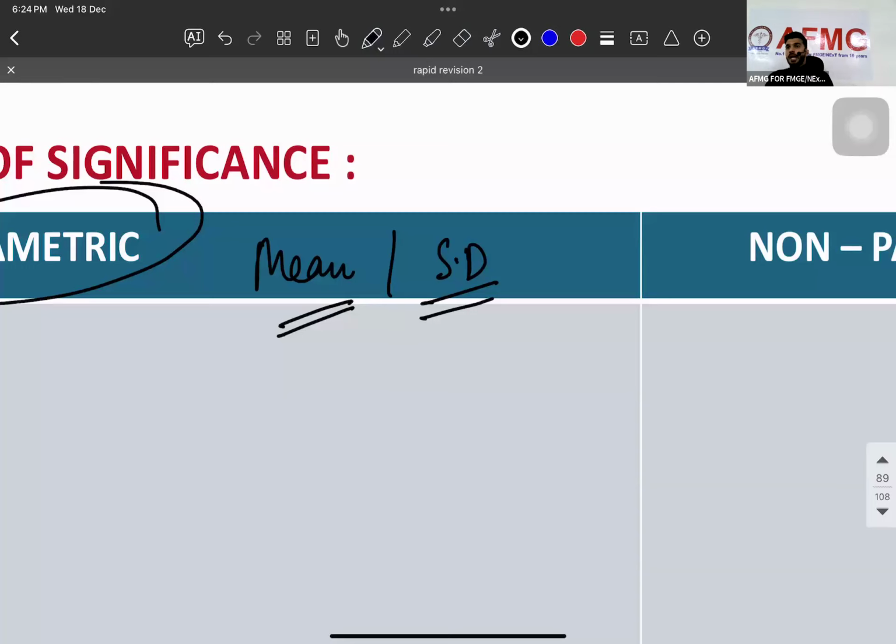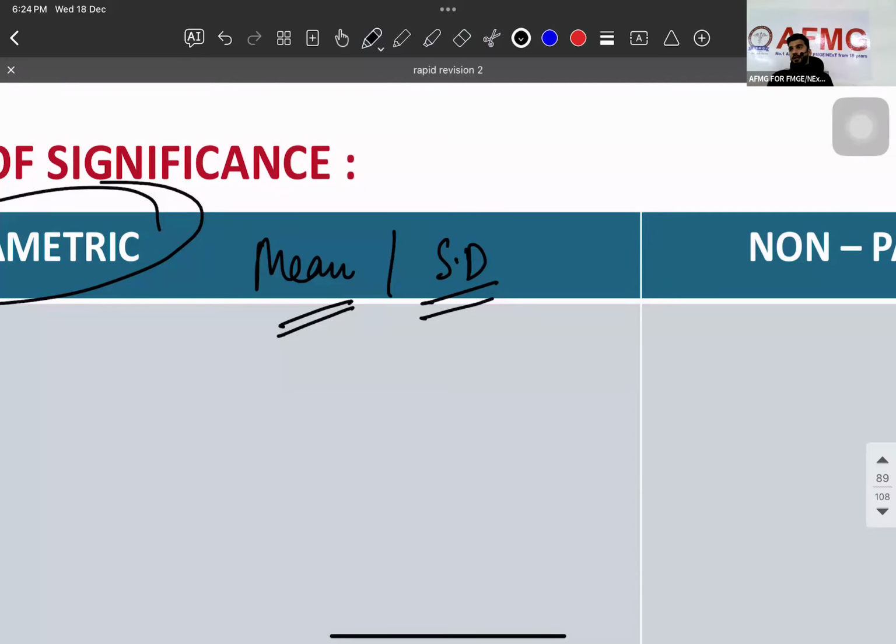What is the drug I will start? Hypolipidemics. Statins. What enzyme do they inhibit? HMG CoA reductase. I'm starting the drug in these 10 people. After 2 months, I'm telling them to come back. So before intervention and after intervention, it is the same 10 people. Yes or no? Yes. One type of test.